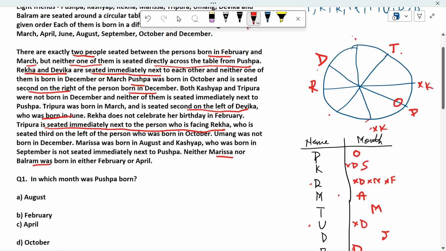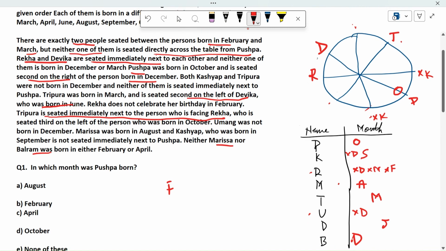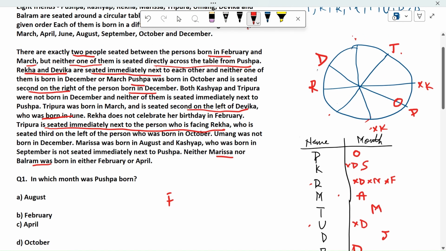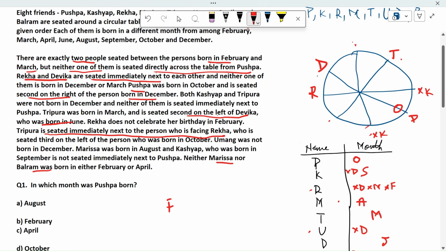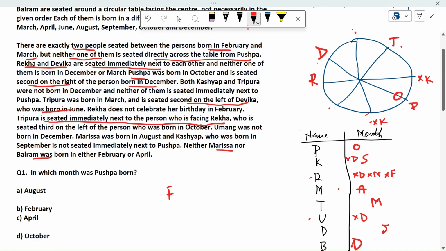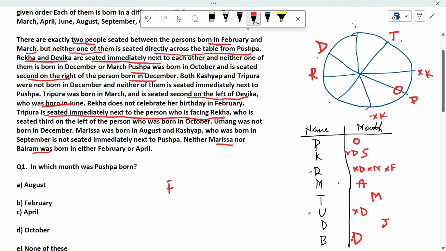March is allotted to T. April, and there is August also. Marisha was born in August. Okay, fine. April is also not there.